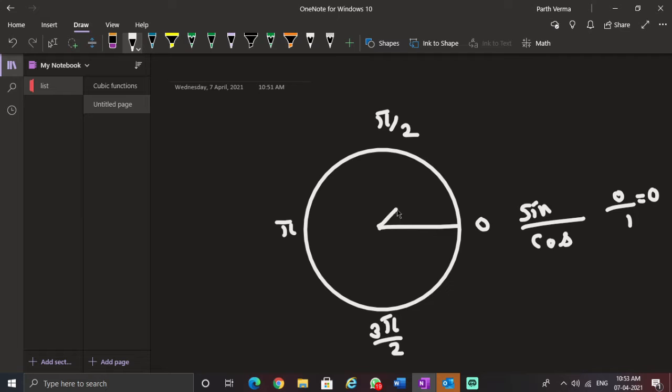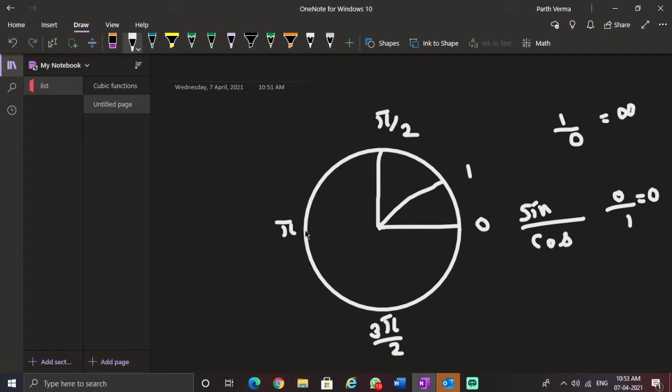If you go here, tan 45 is 1, okay? But what is tan 90? It's sine 90, which is 1, over cos 90, which is 0, which is actually equal to infinity. Why infinity? How many times can 0 be taken out from 1? This is how we can see division. 1 over 0 means how many times 0 can be taken out from 1, that is infinitely many times. So this is called infinity, and infinity is not a number.